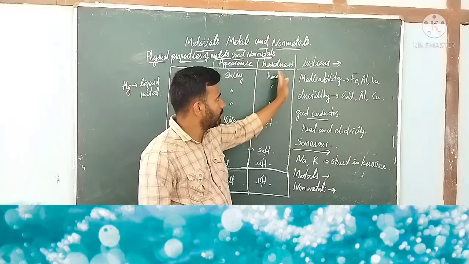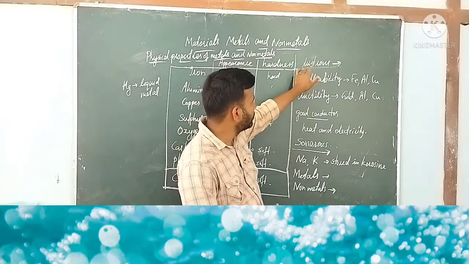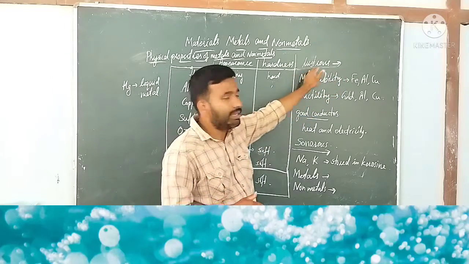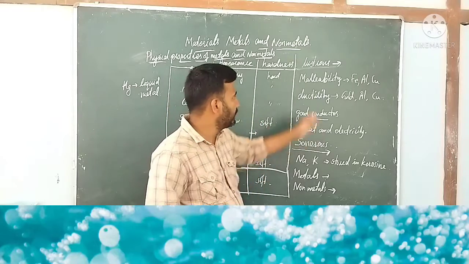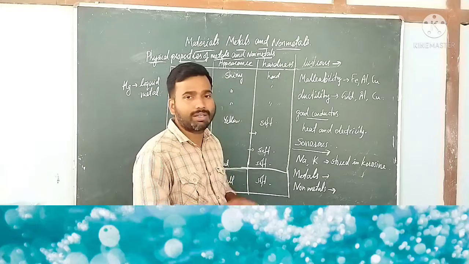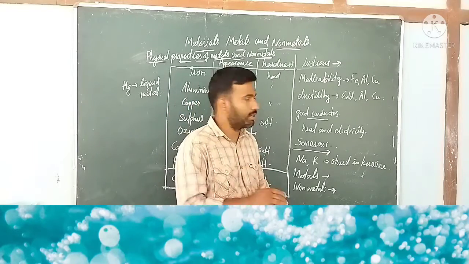Let us first look at the first property, that is appearance, called lustrous or metallic luster. Generally metals have this shiny appearance, that's why they are known as lustrous. But non-metals generally do not appear that shiny, so they are non-lustrous.